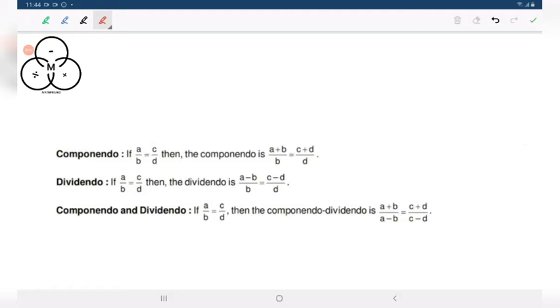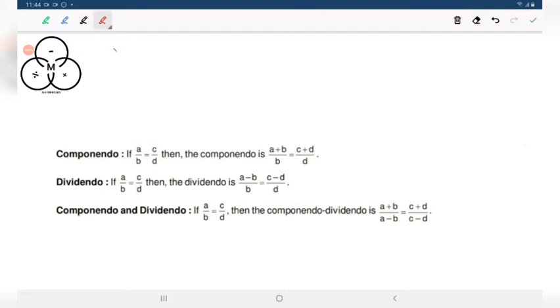Suppose we are getting (x minus 2) by (x plus 2) equals 3, and we have been asked to find the value of x. At that time, those who are aware of this componendo dividendo method will easily find the value of x. How? Sorry, this is not the process.